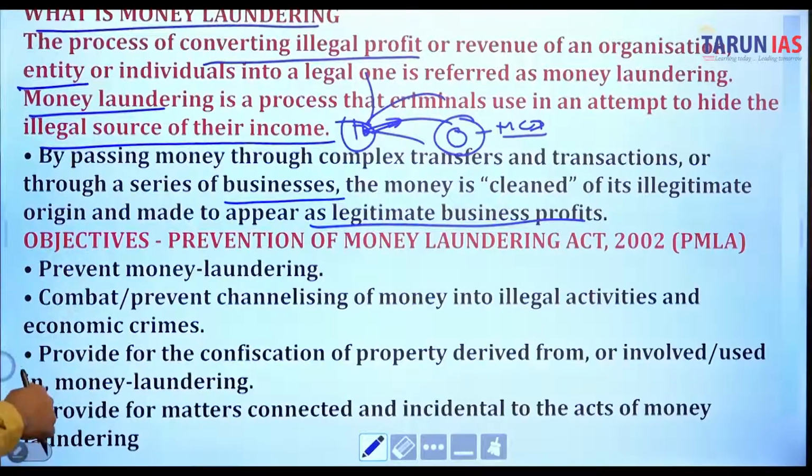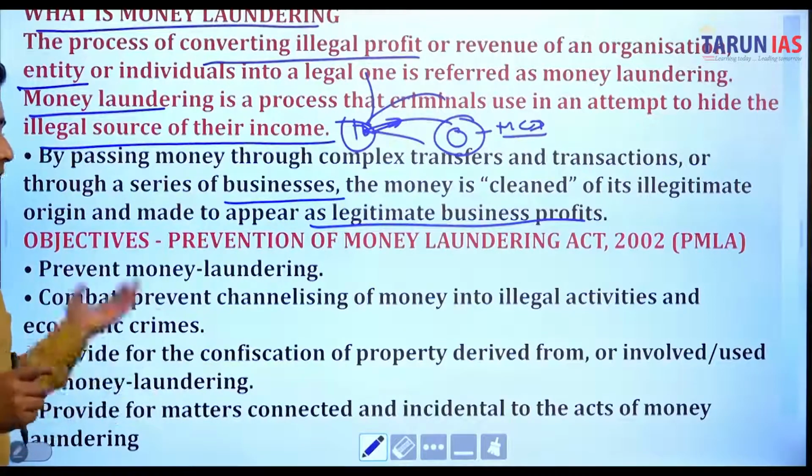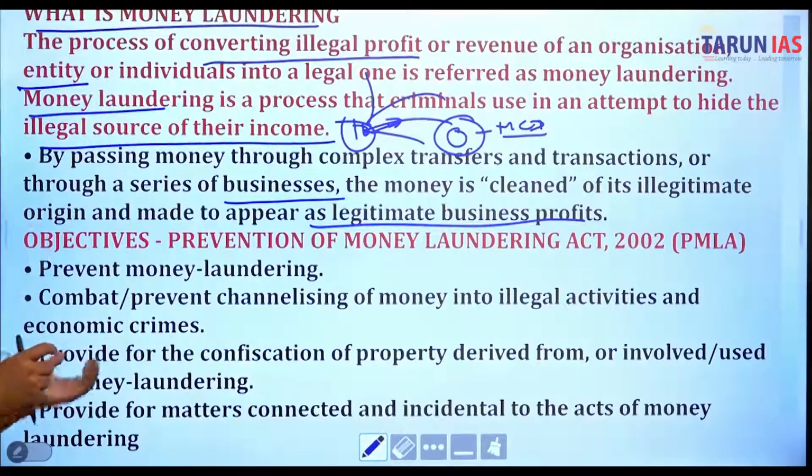Because what you are doing is that the money is cleaned of its illegitimate origin and made to appear legitimate, so illegitimate money becomes legitimate business profits. That is known as money laundering.